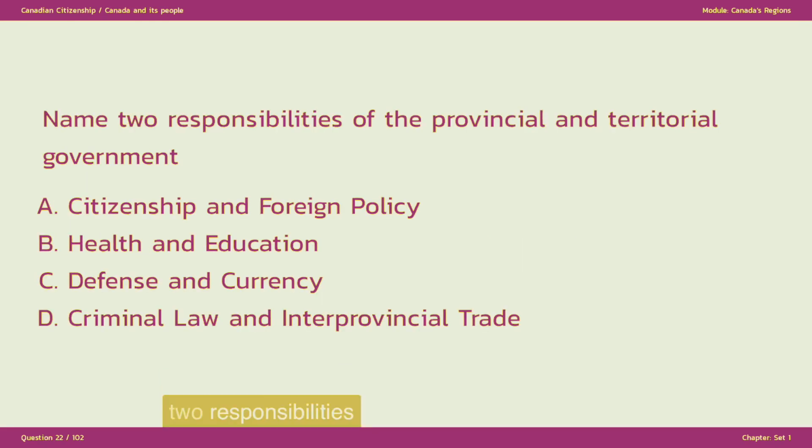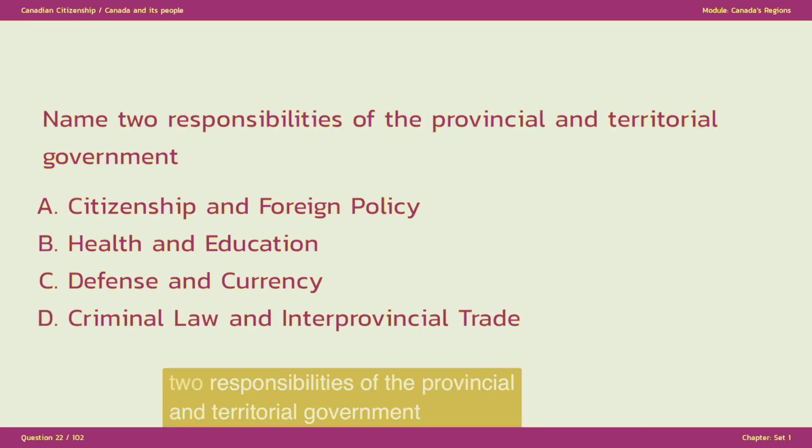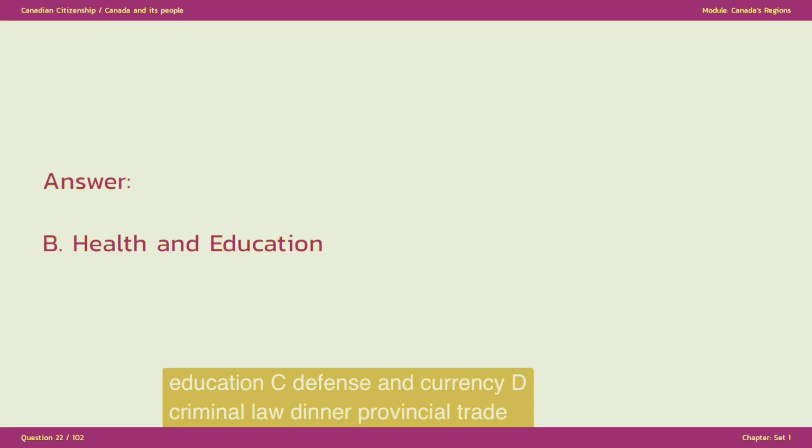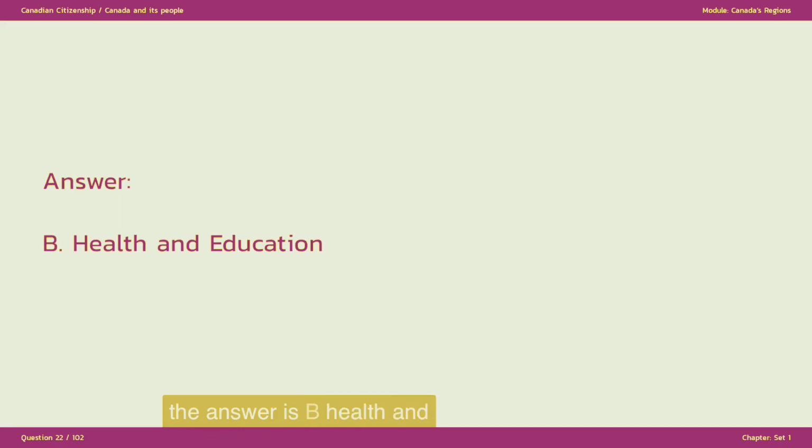Name 2 responsibilities of the provincial and territorial government. A. Citizenship and foreign policy. B. Health and education. C. Defense and currency. D. Criminal law and interprovincial trade. The answer is B. Health and education.